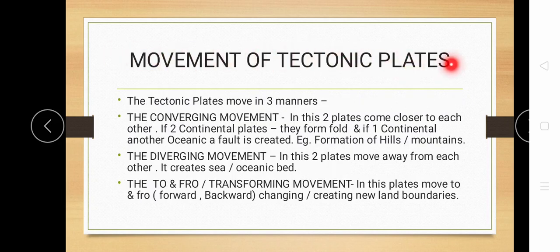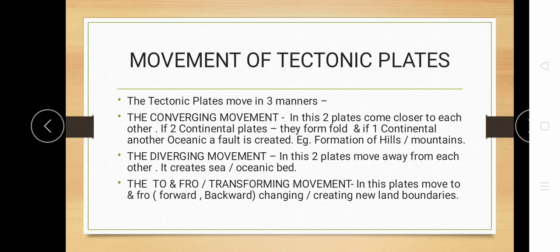Now, movement of tectonic plates. We don't feel these movements, but actually these tectonic plates are always moving. But sometimes when there is an earthquake, only then can we feel that there is some movement inside the earth's crust or inside our earth. Now let's see in what manners these tectonic plates are moving. There are 3 types of movements, which we also call tectonic plate movements.